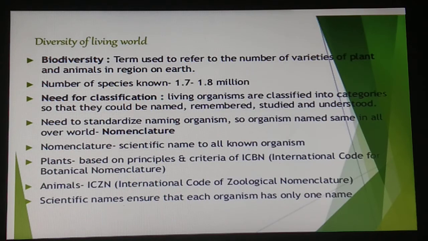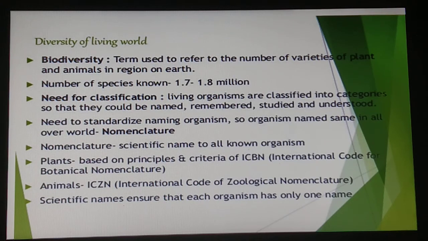Probably you would recognize the confusion that would be created if we did not find ways and means to talk to each other to refer to an organism we are talking about. So, in order to remove this difficulty or confusion, there is a need to standardize the naming of living organisms such that a particular organism is known by the same name all over the world. And students, this process is called nomenclature.